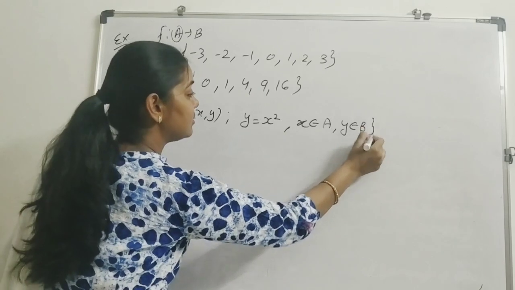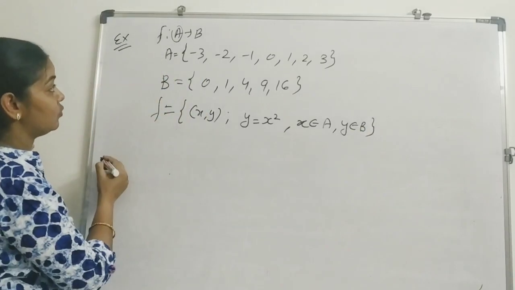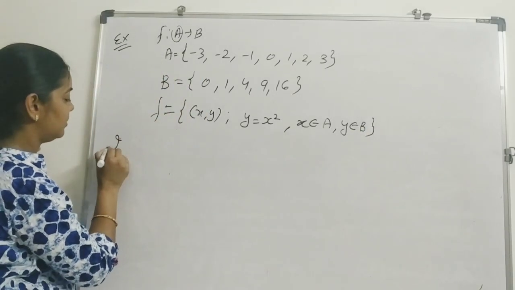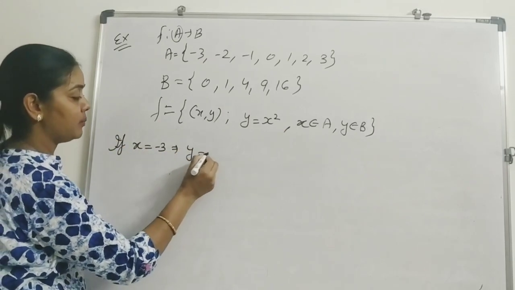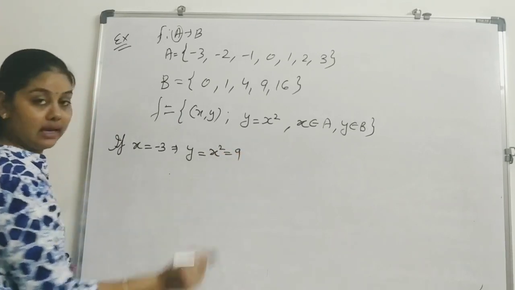Now find all the elements. What do we get here? If x equals -3, y will be equal to x squared, that is 9.